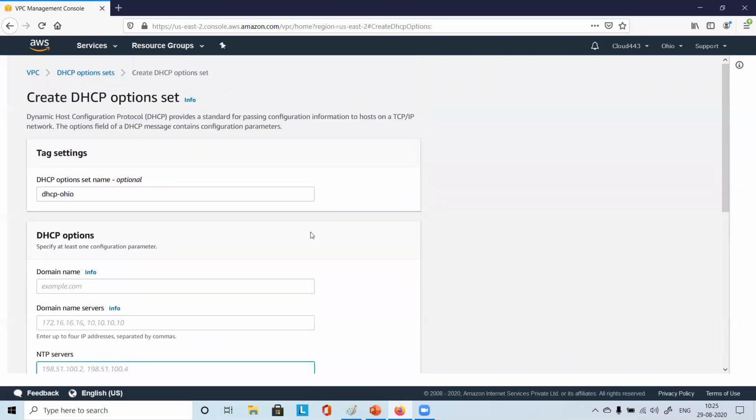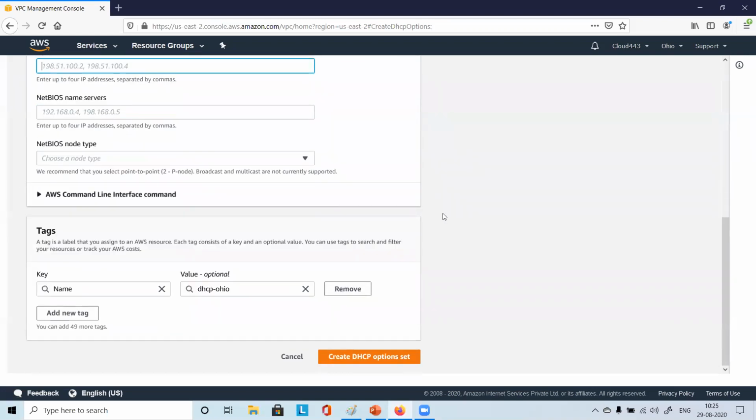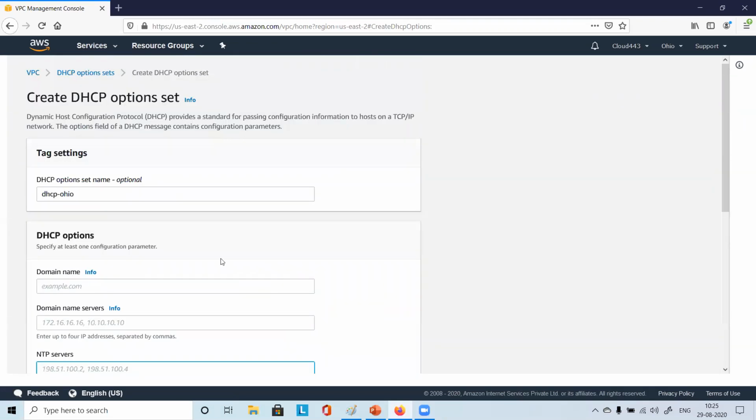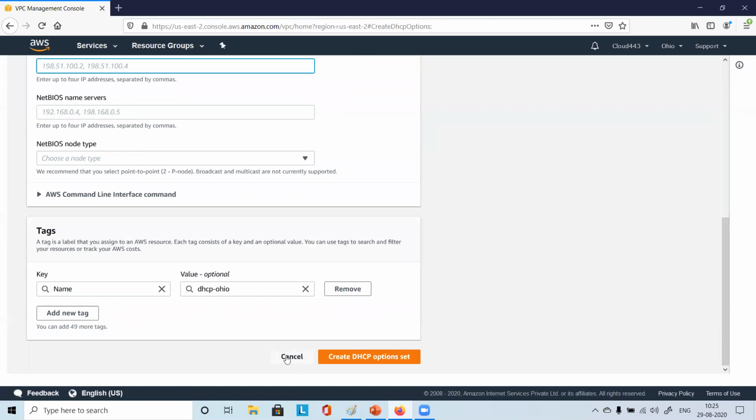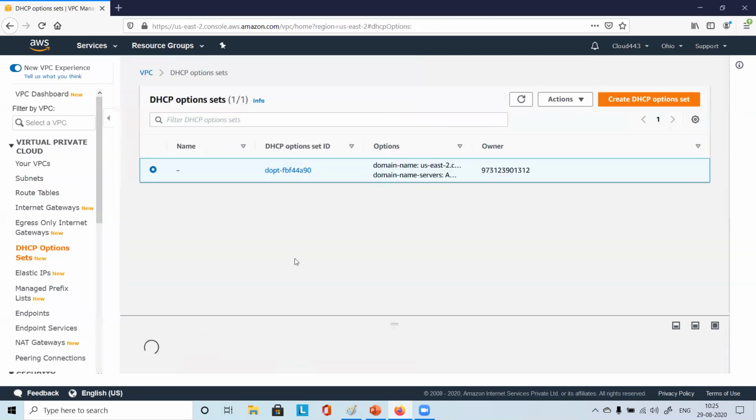So mainly this is to configure the DHCP related details. Whatever DHCP related thing is there, all these things you will do, then you will just say create DHCP option set. So it will create, right? So for now, what you can do, just cancel it. You know where it is, right? And what is the purpose, right? So that much is enough for this particular thing, right?